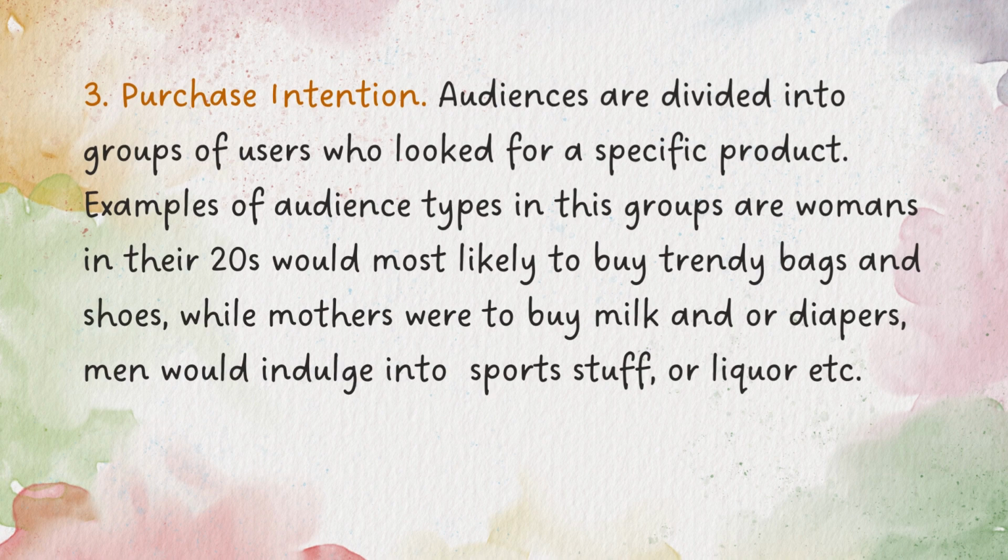So after demographic and interest, number 3 is the purchase intention. Audiences are divided into groups of users who look for a specific product. For example, groups of women in their 20s would most likely buy trendy bags and shoes, while mothers would buy milk and diapers. Men would indulge in sports stuff or liquor and etc.